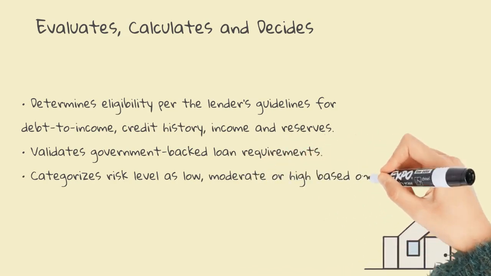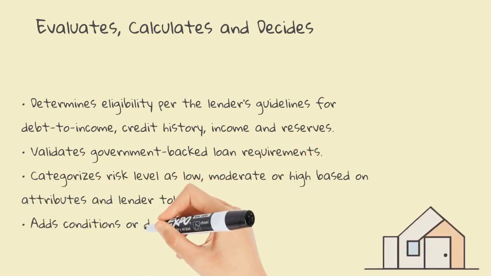The underwriter must determine eligibility based on the lender's guidelines for debt-to-income ratios, credit history, income sources, and liquid cash reserves.